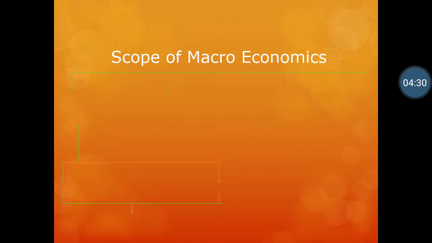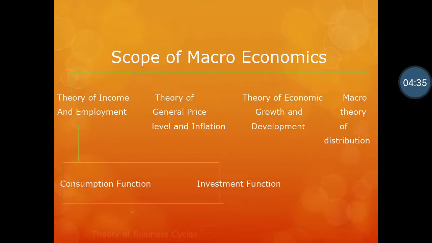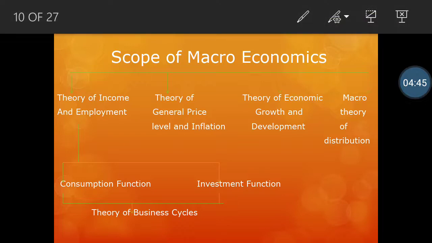Now let us understand scope of macroeconomics. Scope of macroeconomics includes theory of income and employment, theory of general price level and inflation, theory of economic growth and development, macro theory of distribution. Now, under theory of income and employment, you can see there is consumption function and investment function. And further, they are related with the theory of business cycle. We'll see each thing in detail.